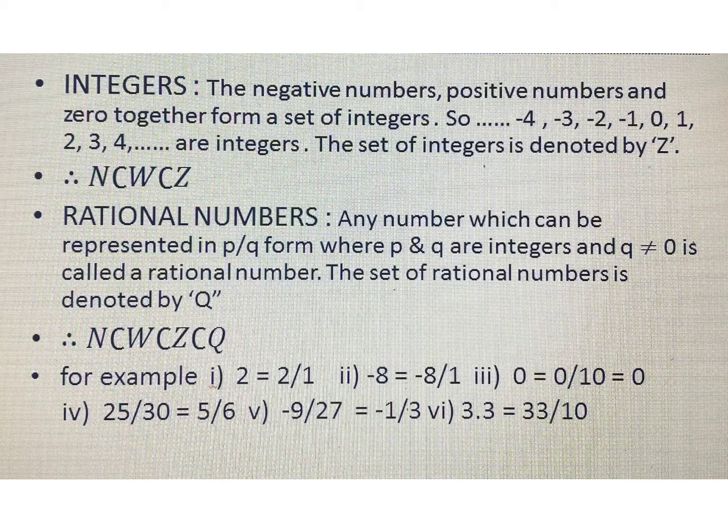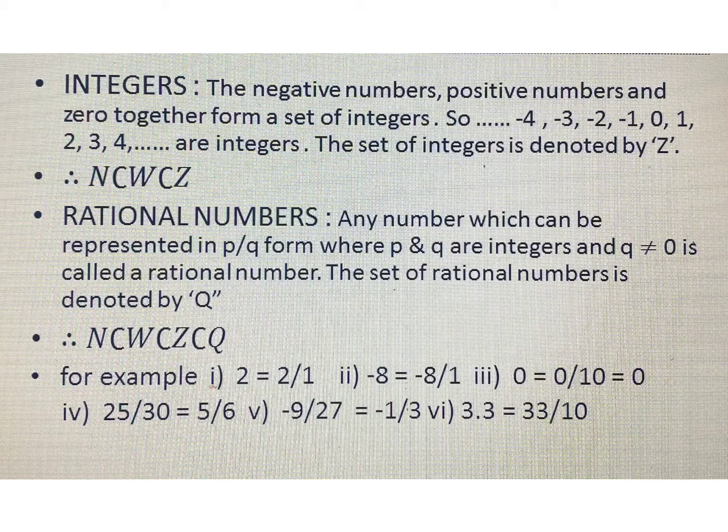Now the next set of numbers is rational numbers. Any number which can be represented in the form p by q, where p and q are integers and q is not equal to 0, is called a rational number, and this set of rational numbers is denoted by Q. If we take the example 2, we can write 2 in the form 2 by 1. So it is a rational number. If we take -8, a negative number, then it can also be written as -8 by 1. So it is a rational number.